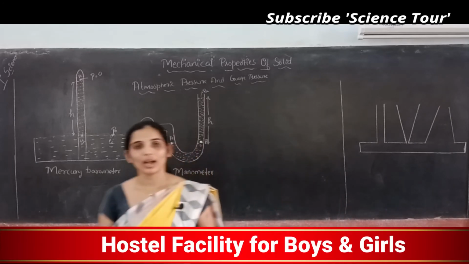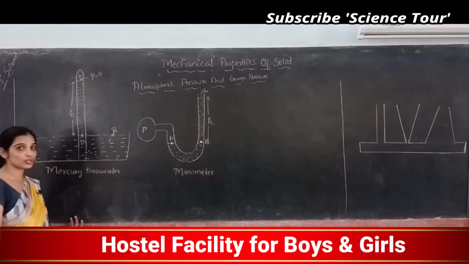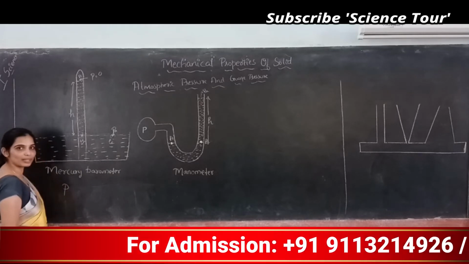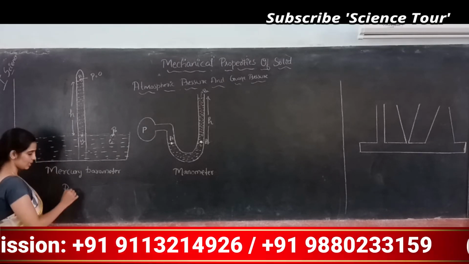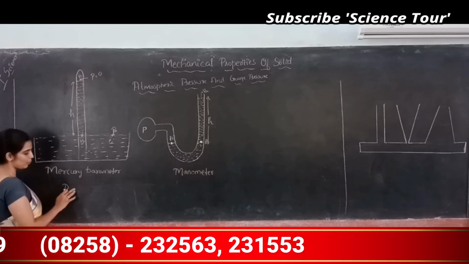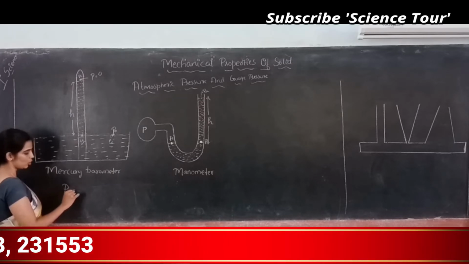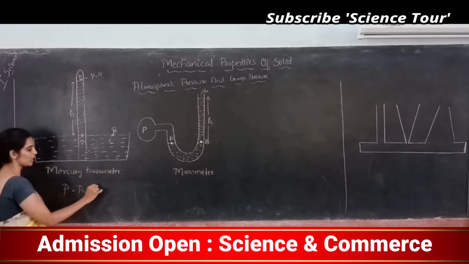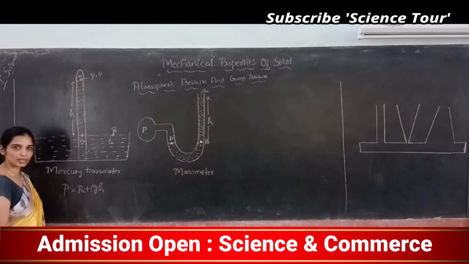So now how do we calculate? From the gauge pressure formula we have calculated that the pressure at any point minus pressure at any point is equal to atmospheric pressure plus rho gh. Correct?